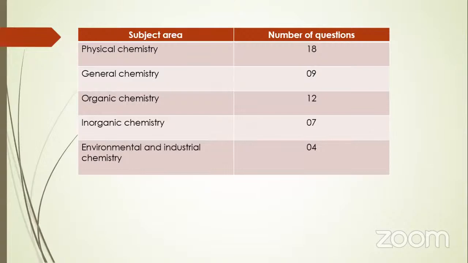And the last one, environmental and industrial chemistry, they are giving around 4 questions based on this environmental and industrial chemistry. So this is how the 50 questions are categorized according to the syllabus which we have gone through throughout this teaching learning process. Okay.